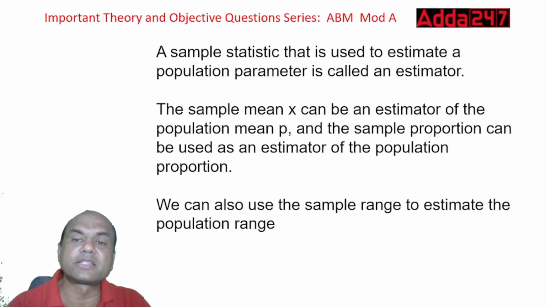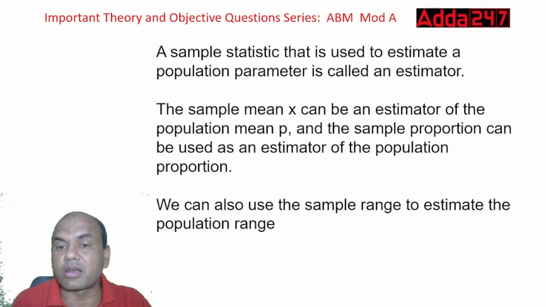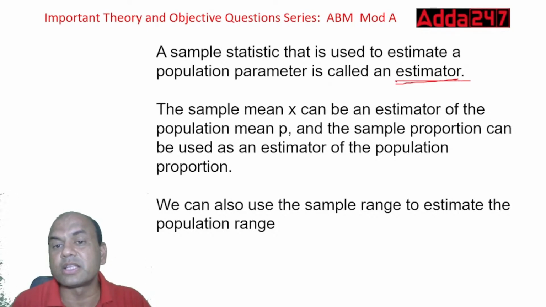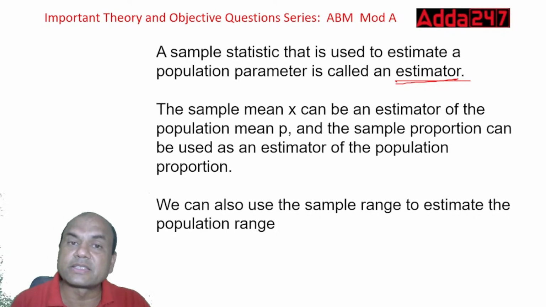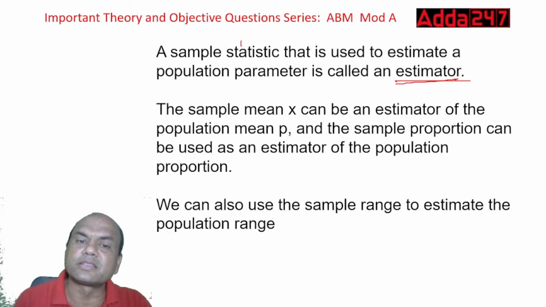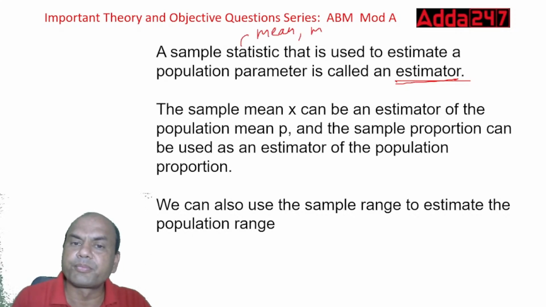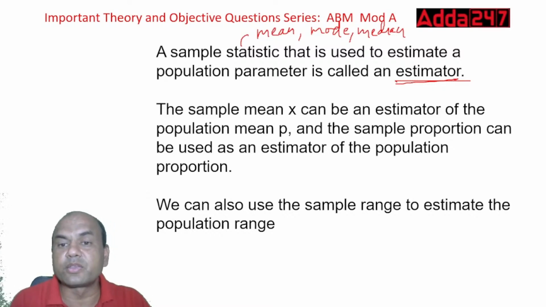A sample statistic used to estimate the population parameter is known as an estimator. Whatever statistic we are using, mean, mode, median. Statistic can be many things, I'll give you simple ones. Mean, mode, median, right? These are all statistics. That is used to estimate a population parameter is called an estimator.